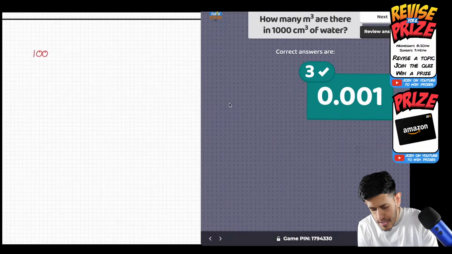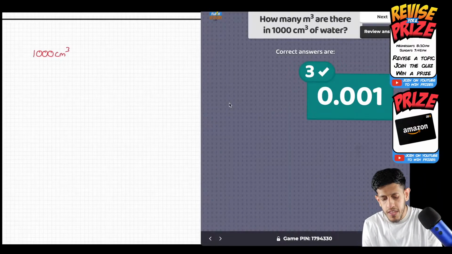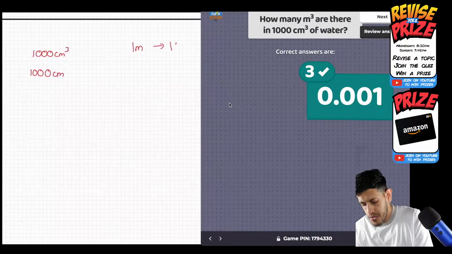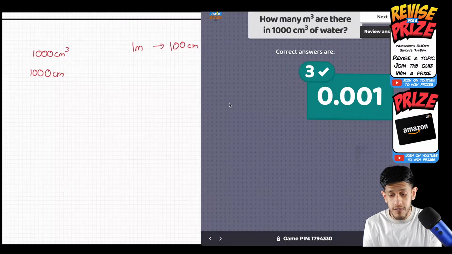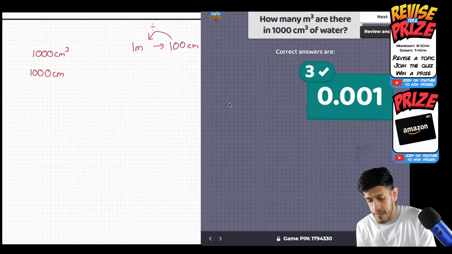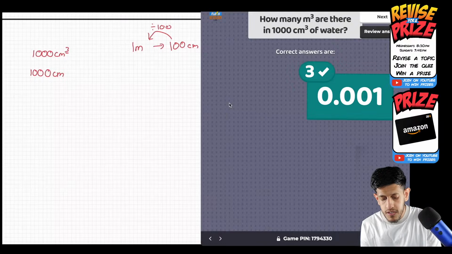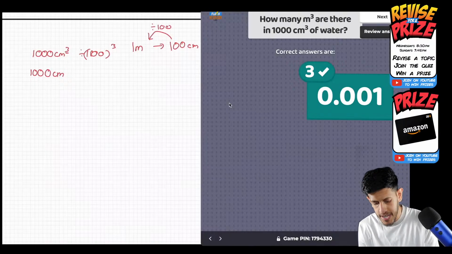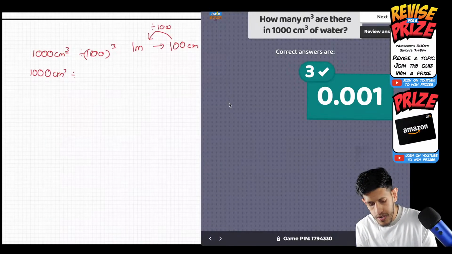If you have 1,000 centimeters cubed, then to go from centimeters to meters, we need to think about how many there are. 1 meter is 100 centimeters, so to go from centimeters to meters, you divide by 100. However, we've got centimeters cubed, so you need to divide by 100 cubed. You divide by 100, divide by 100, and divide by 100. Let's break that down. I'm going to ignore the units. 1,000 divided by 100 gives you 10.